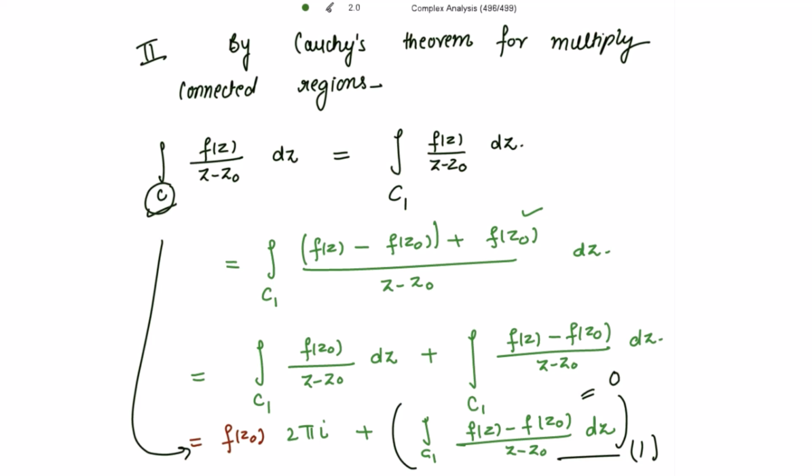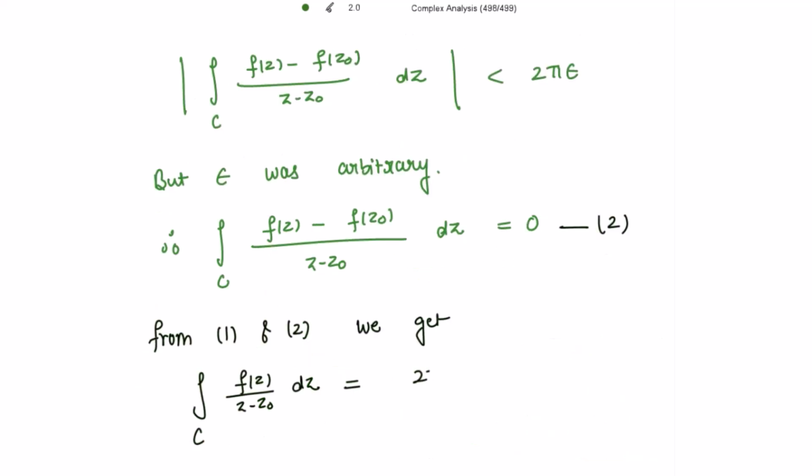So from 1 and 2 can I write it is equal to 2 pi iota f of z naught, the other term is 0 from 2, right? So it is this only. If I take this 2 pi iota to the denominator of the left hand side, we get 1 divided by 2 pi iota of this integral to be equal to f of z naught, which is nothing but our Cauchy's integral formula. The first Cauchy's integral formula, right? Which we have already proved in the previous content. And this is another way to prove this result by using the definition of continuity.